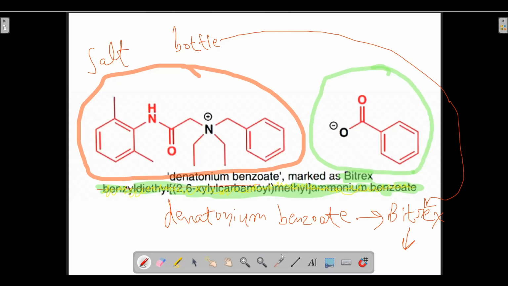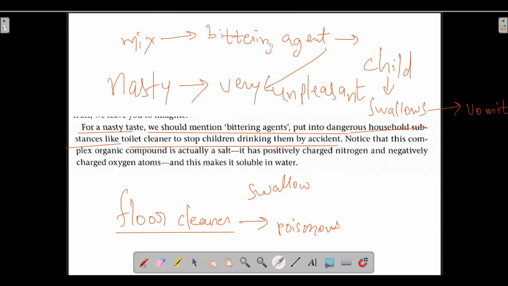What is the correct name? You can search the internet for the correct IUPAC name. But this name, starting from here and ending here, is wrong. This IUPAC name is given wrongly in Clayden's book. This common name, denatonium benzoate, is correct, and it is also called Bitrex.